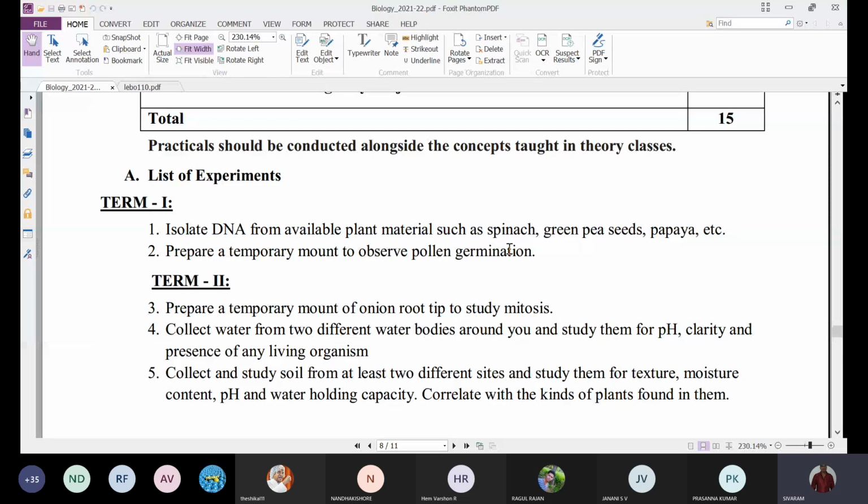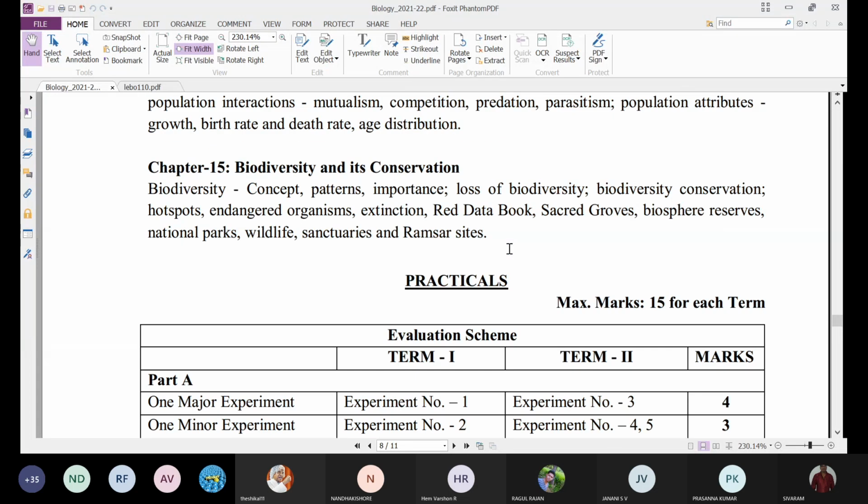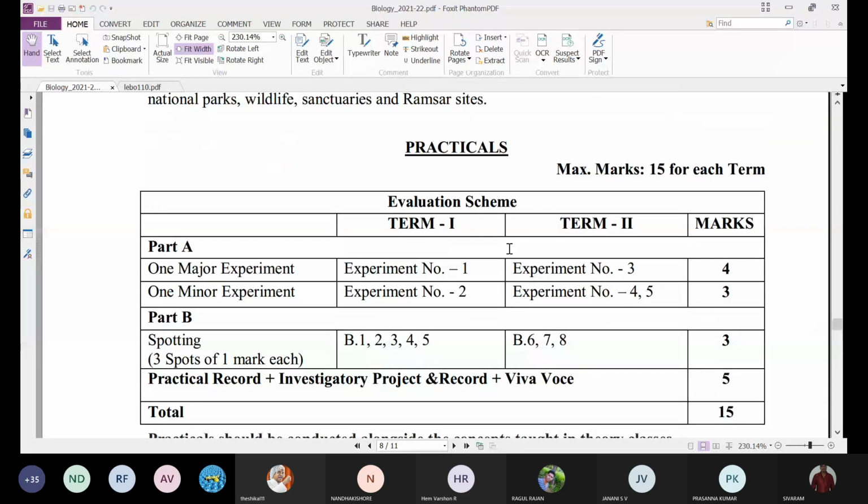Anybody is having any doubt regarding the syllabus? Anybody is having any doubt, ma?